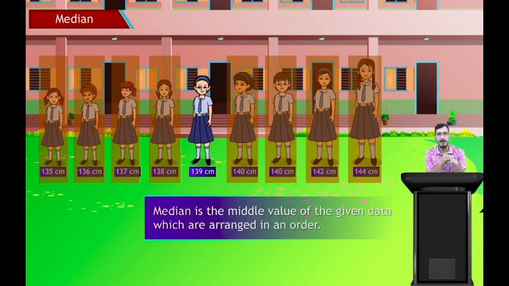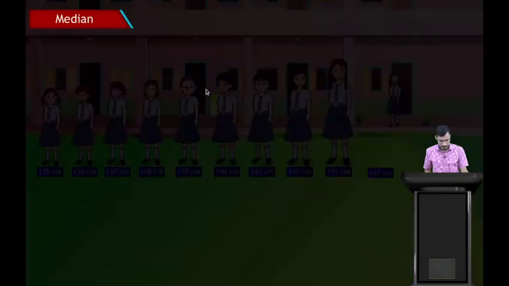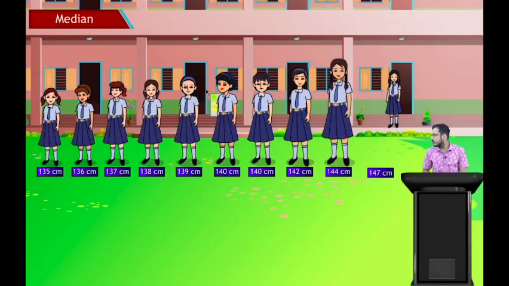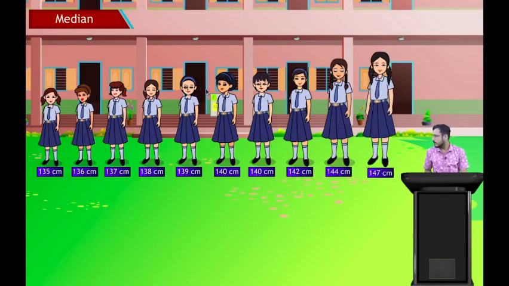So median is the middle value of the given data which are arranged in an order. And an order means ascending or descending order. You can arrange ascending order or you can arrange descending order. So median is the middle value of the given data which are arranged in ascending order or descending order. Here you can see the data are arranged in ascending order.